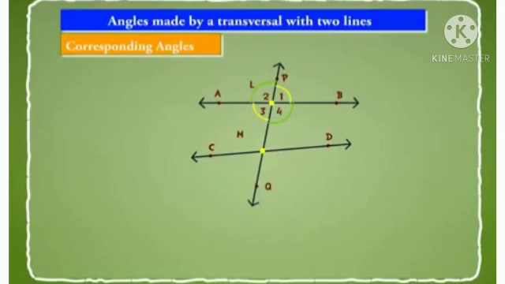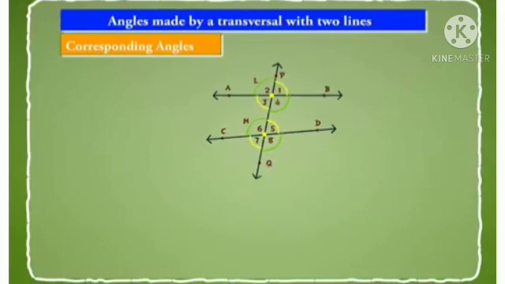In the on-screen figure, each pair of angles 2, 6, 1, 5, 3, 7 and 4, 8 is such that one arm of both the angles of the pair is on the same side of the transversal PQ and the other arms are directed in the same sense.